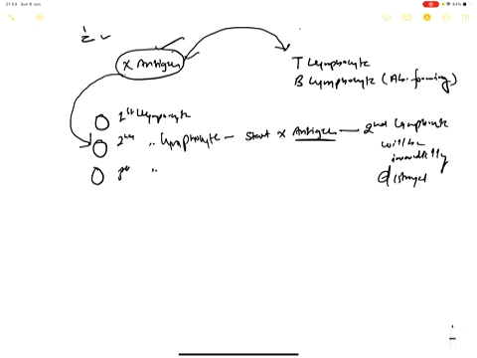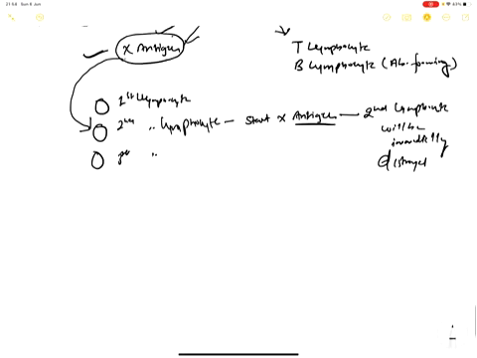So suppose 1, 2, 3, three lymphocytes are there. The second lymphocyte recognizes X antigen, and immediately this lymphocyte will be destroyed, it is dead. So now against the X antigen, no antibodies will be produced and this X antigen will survive. This is the main concept.